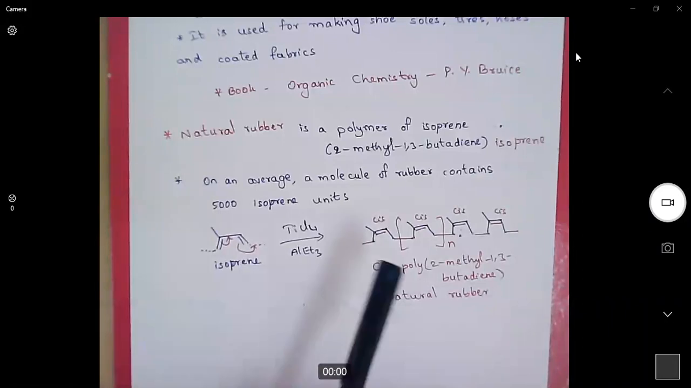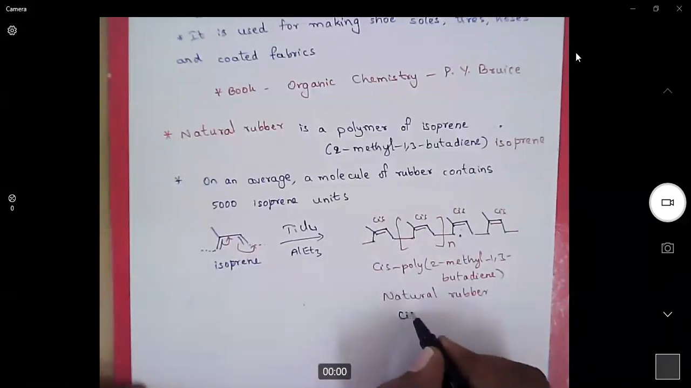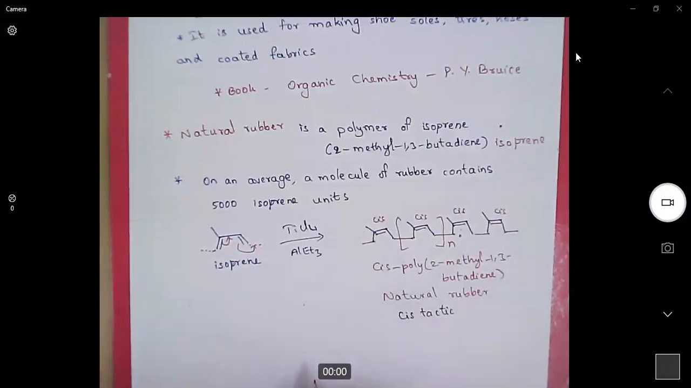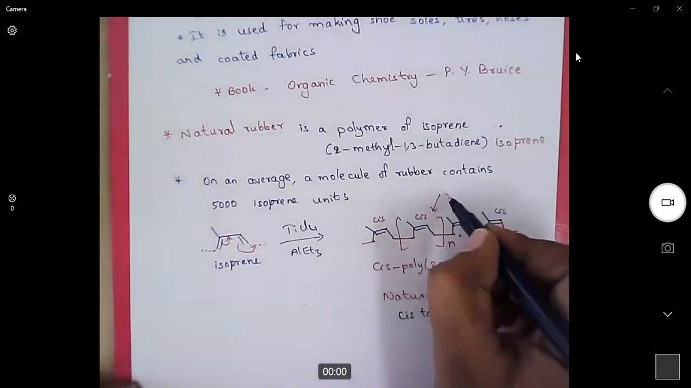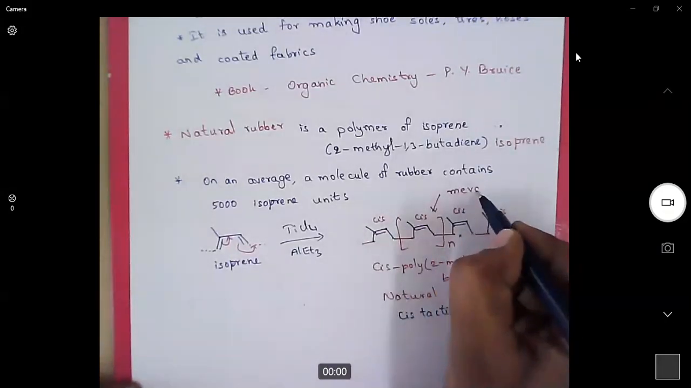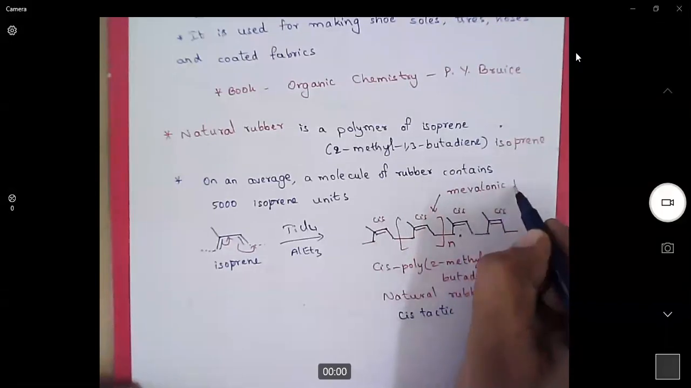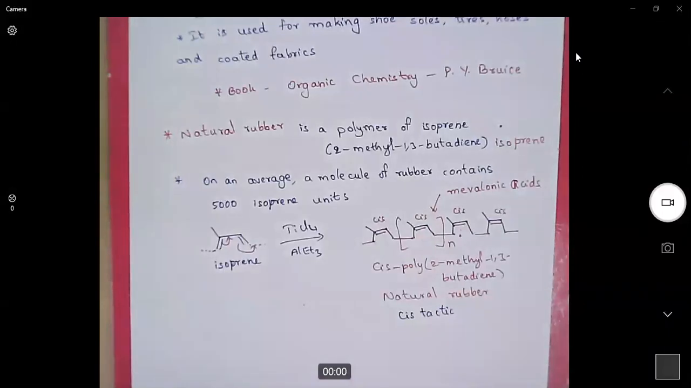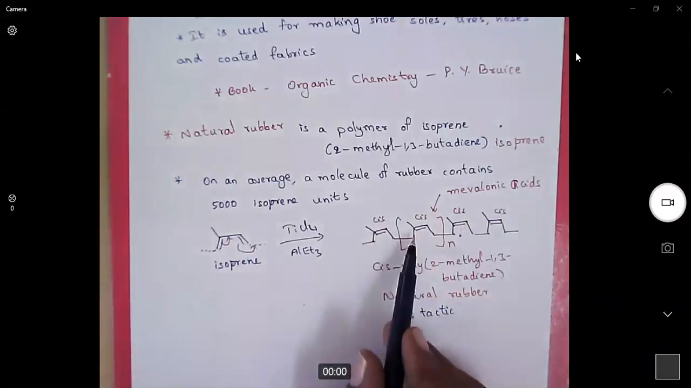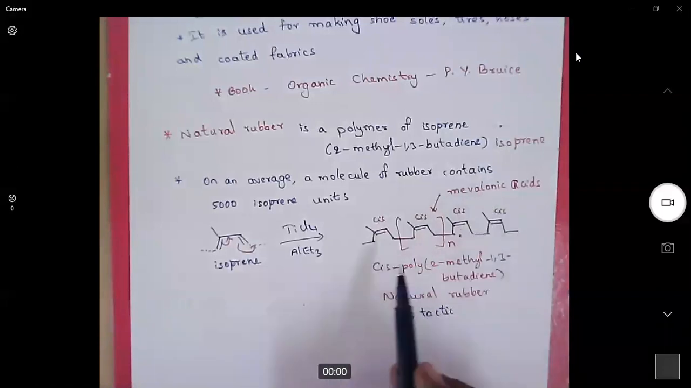Here, all the double bonds are cis-tactic, so it is a cis-tactic polymer. Generally, in nature, this monomer unit is obtained from mevalonic acid. In the plants, mevalonic acid is the biological precursor of this monomer. So mevalonic acid will be converted to natural rubber.